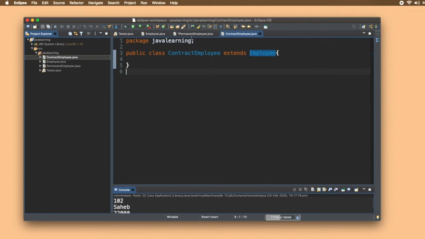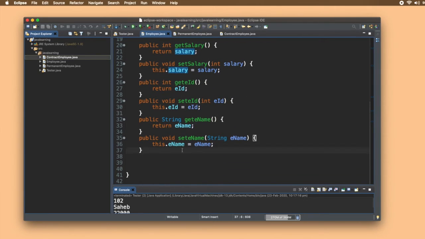Right? So now the functionality of permanent employee and contract based employee are different, because a permanent employee will have a fixed salary, whereas a contract based employee will have a salary based on the hours worked. Right? So inside this employee class, let me make a new function. How do we create a new method? Public void calculate salary.